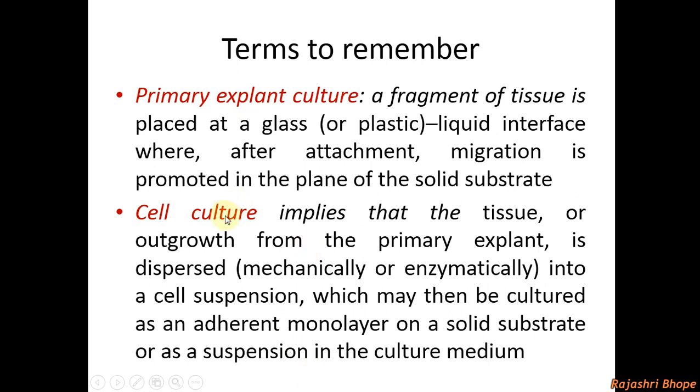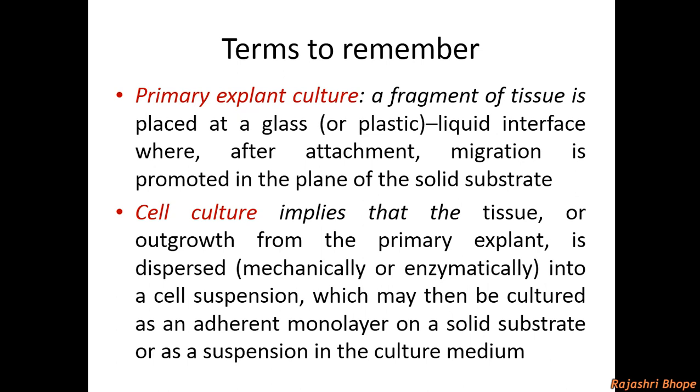Then the cell culture. Cell culture implies that the tissue or outgrowth from the primary explant is dispersed. From the primary explant culture the cells are dispersed mechanically or enzymatically into a cell suspension, which may then be cultured as an adherent monolayer on a solid substrate or in a suspension culture medium.